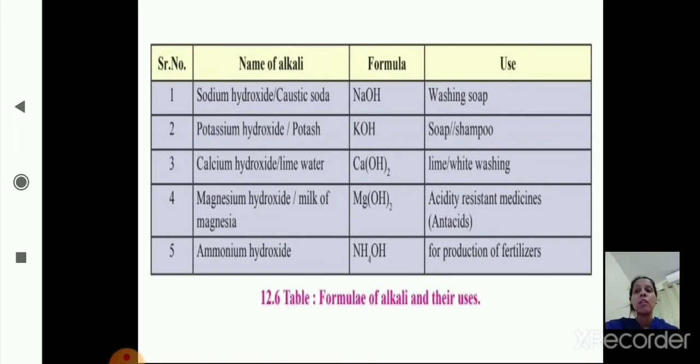The fourth one, magnesium hydroxide or milk of magnesia, that is Mg(OH)2, is used as an antacid to control acidity. The next one, ammonium hydroxide, that is NH4OH, is used for production of fertilizers. So these are the formulas of alkalis and their uses. Here we have revised the properties and the uses of acids and bases.